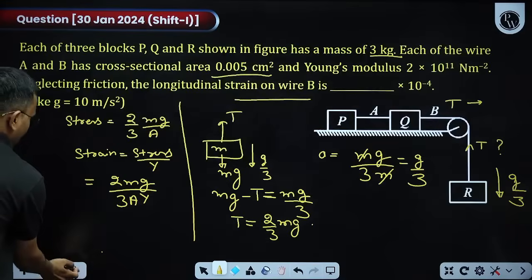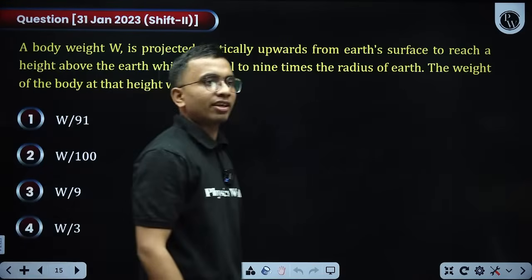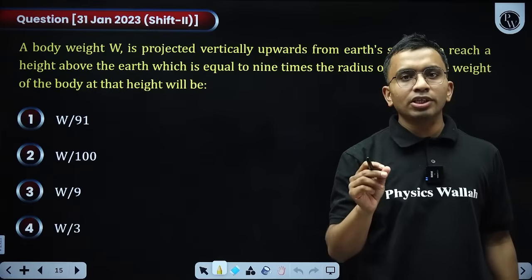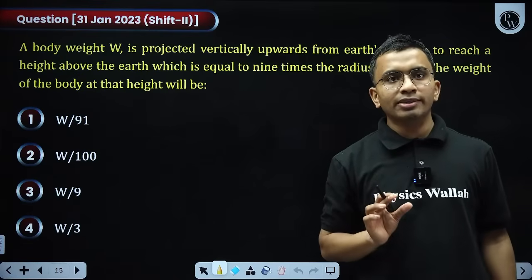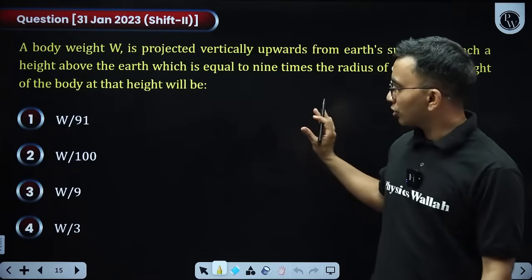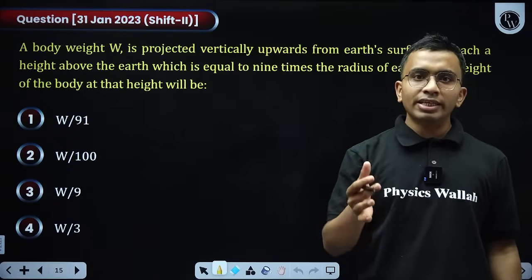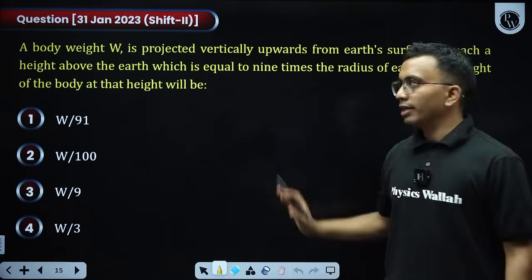Okay, now moving to gravitation. From gravitation, variation of acceleration due to gravity is the most important thing. This question although seems simple, but yes, it is asked. It was asked in January. It will be asked in April also. Let us solve this question.